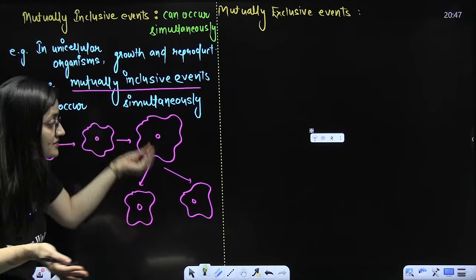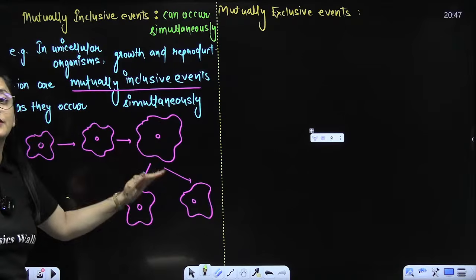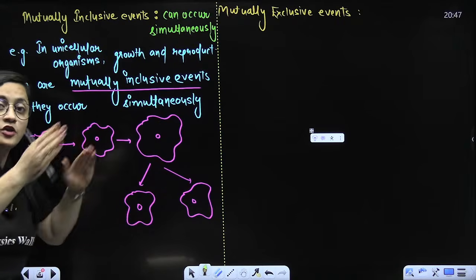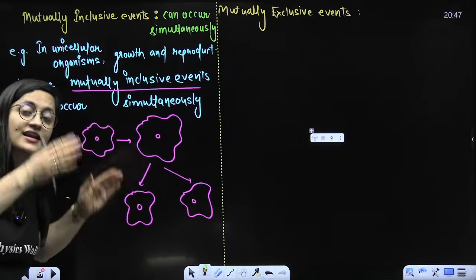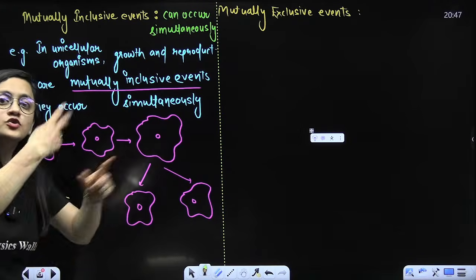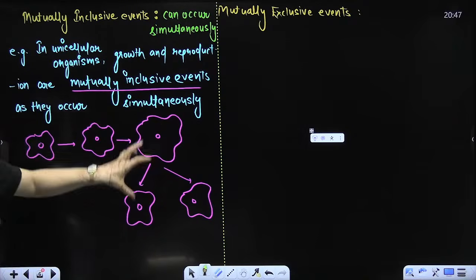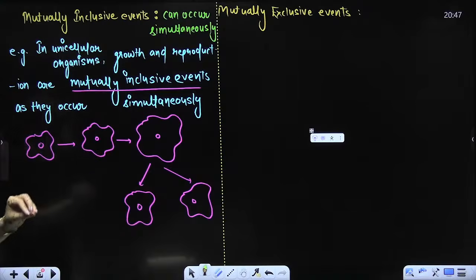So in such organisms, you cannot differentiate growth and reproduction as different events. You will see that these two things occur simultaneously. The cell is growing and it will just divide. That's what you need to mark here. So these are the mutually inclusive events.